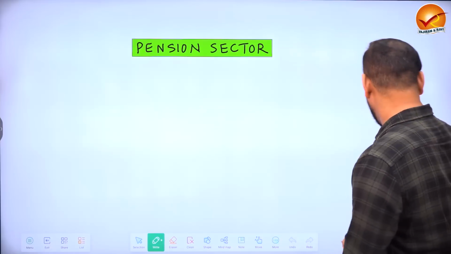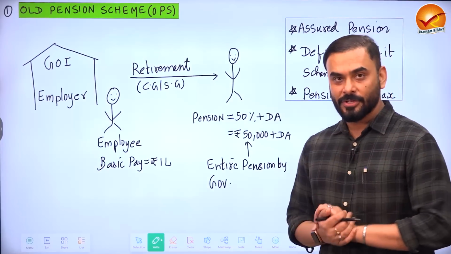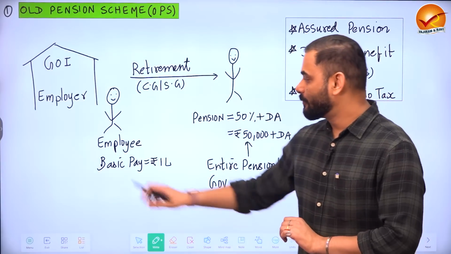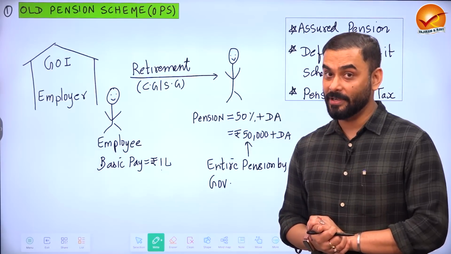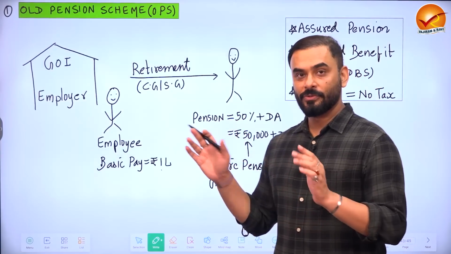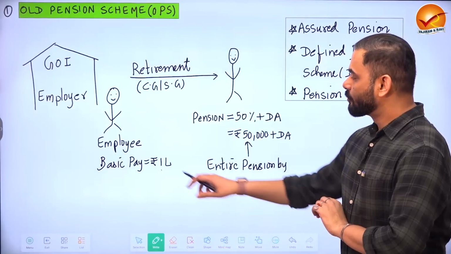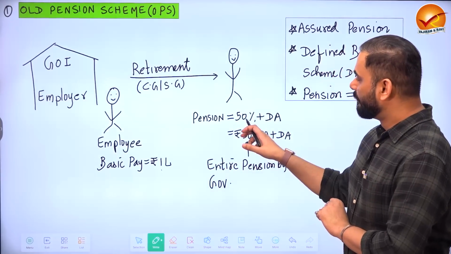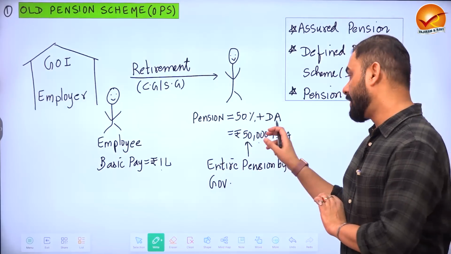Let us see. So guys, there was this old pension scheme in India, under which, suppose you are a government employee, suppose you become an IAS officer. Now suppose your basic pay or basic salary is 1 lakh rupees at the time of retirement. The government of India used to fix your pension using the following formula. Whatever was your last drawn salary during retirement, 50% of that salary, which means 50% of 1 lakh rupees, 50,000, plus a dearness allowance.